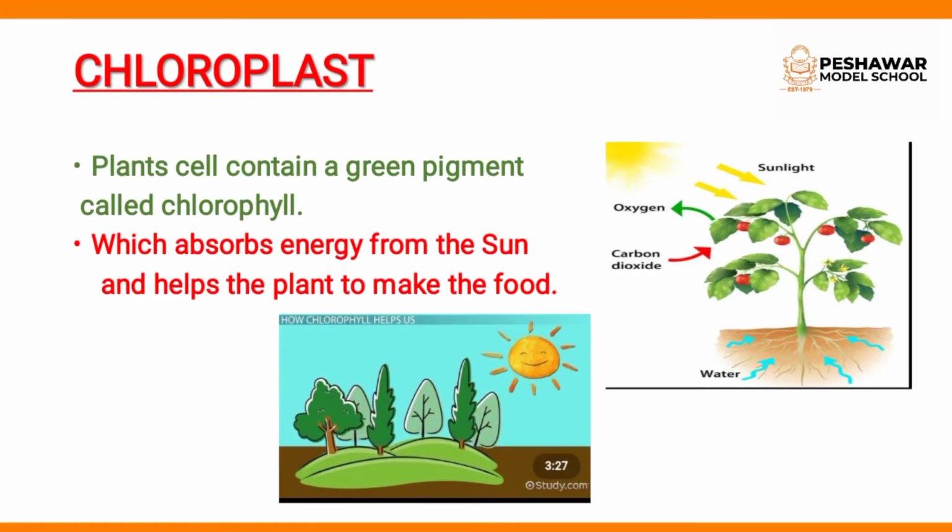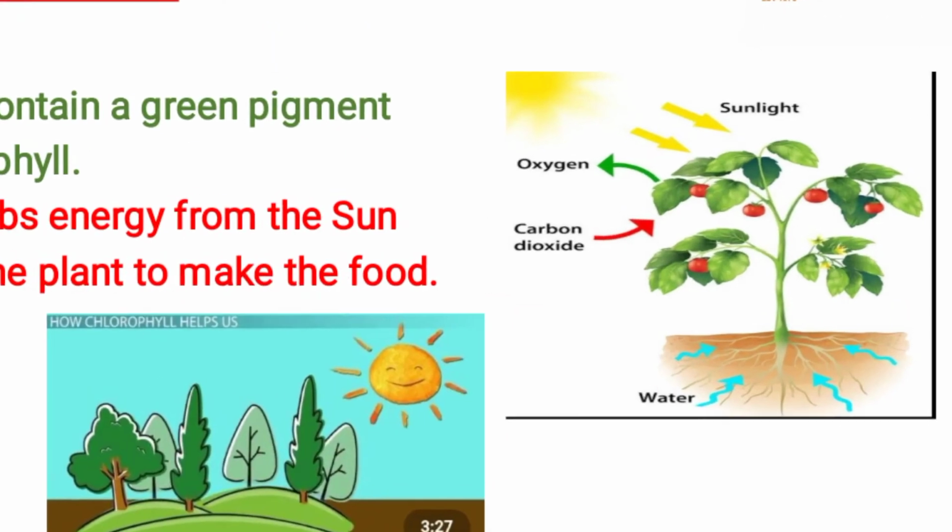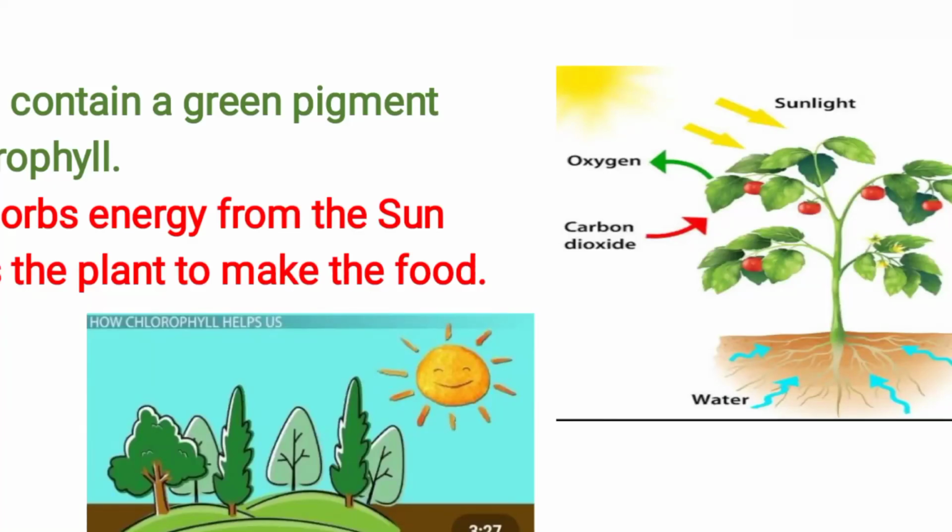Chlorophyll absorbs energy from the sun and helps the plants to make food. Okay students, the chloroplast in the plant cell contains a green pigment called chlorophyll, which absorbs energy from the sun and helps the plant to make food. You see the green color is found just in plants, not in animals.